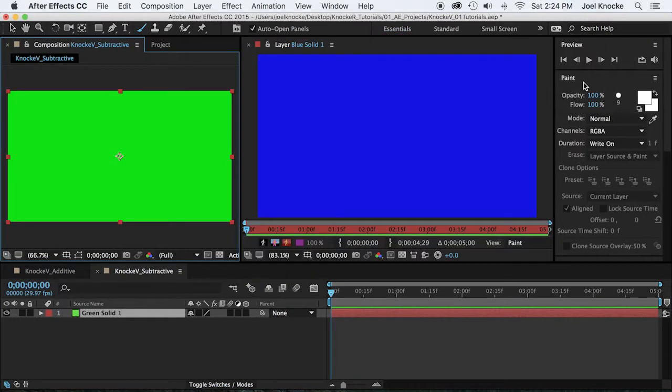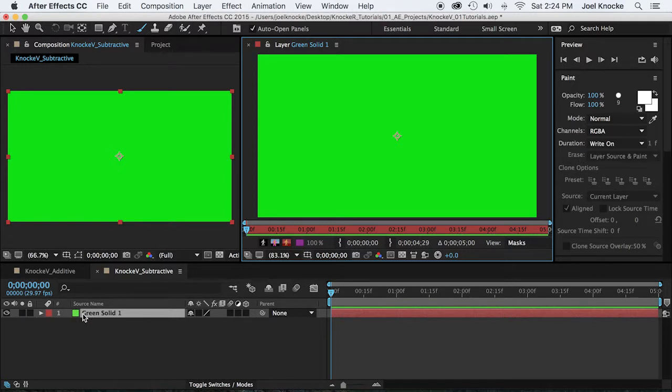Make sure that your paint palette is open. You notice that the previous blue solid is still open in your layer window. So you want to come down to your green solid and double click to make sure that that is the layer we're working on and not on the previous layer. You would just overwrite your previous animation if you did that.